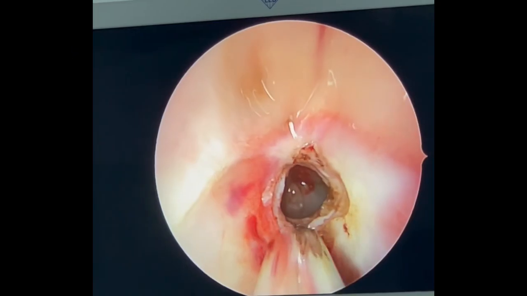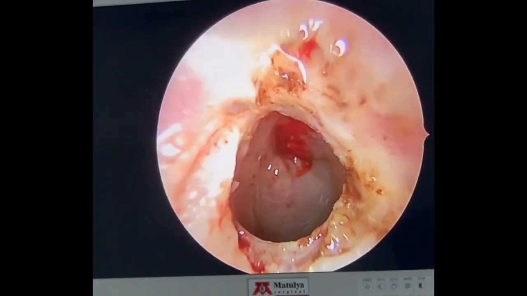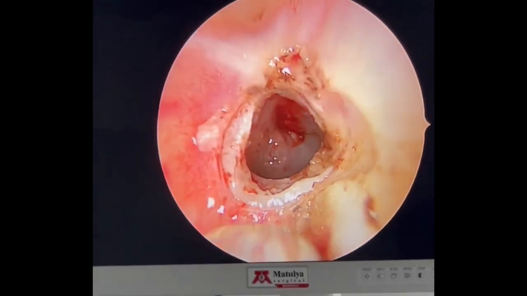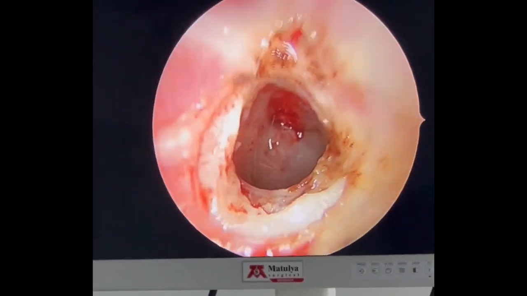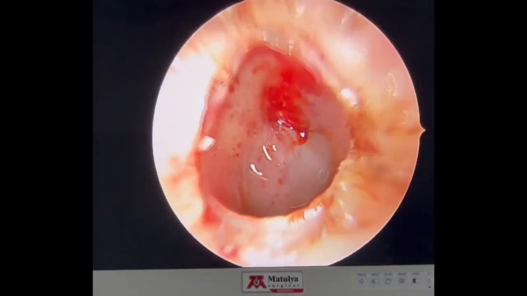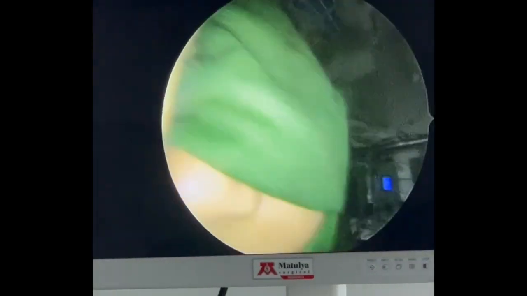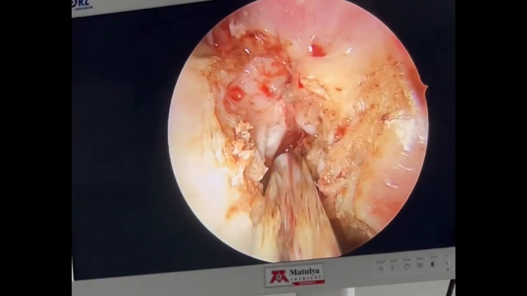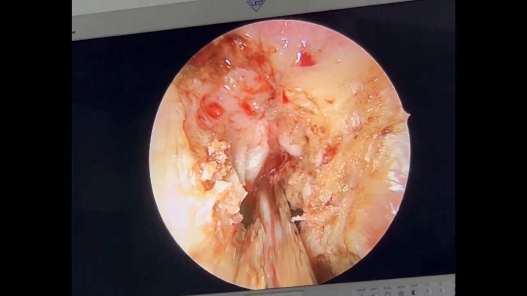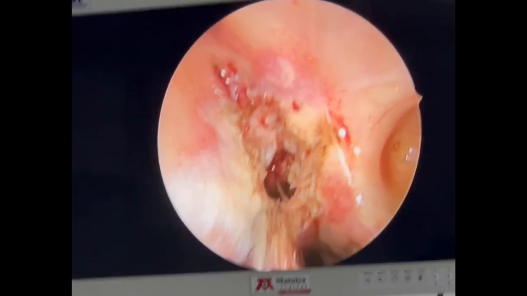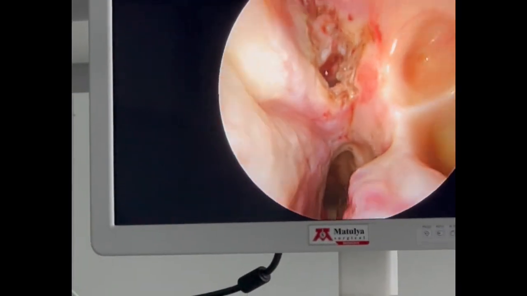You can see in this case, the right side sphenoethmoid recess was completely obstructed, and now it is completely open. Now, the same on the left side, this sphenoid recess is also completely blocked. Now, on this left side, you can see this sphenoethmoid recess was blocked and now it is completely opened up.